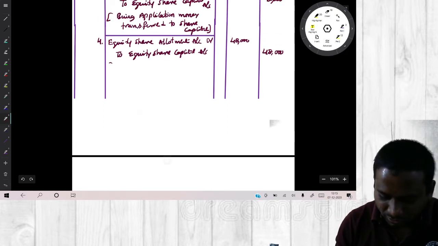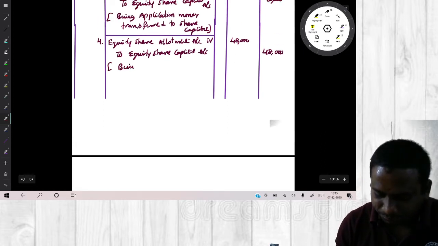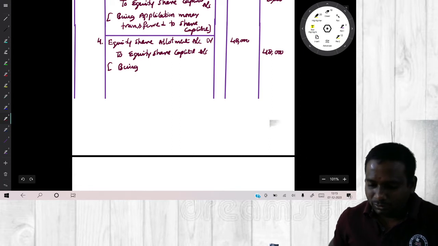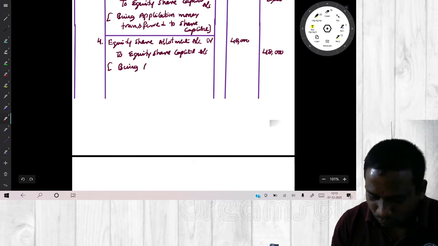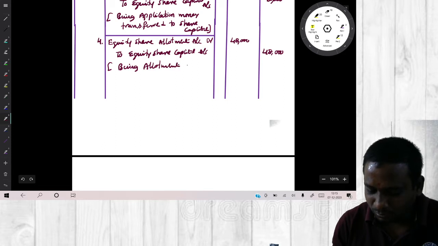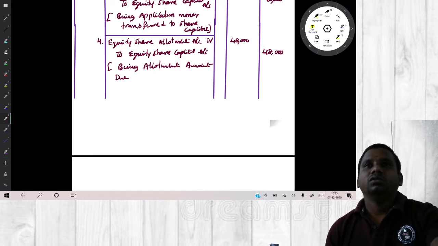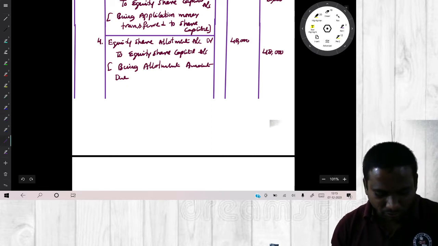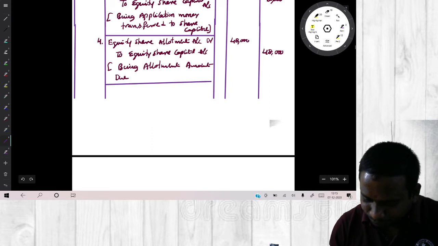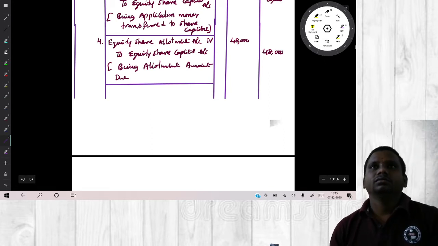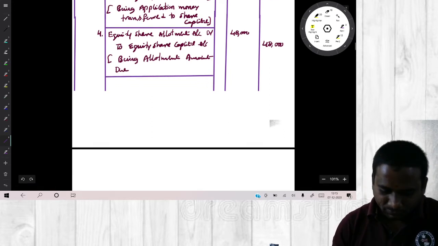What is the narration? Being allotment amount due. Being allotment amount due. Write down.